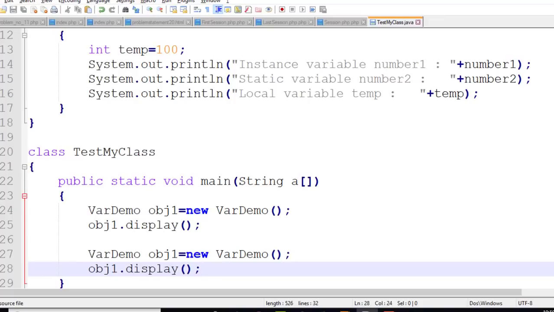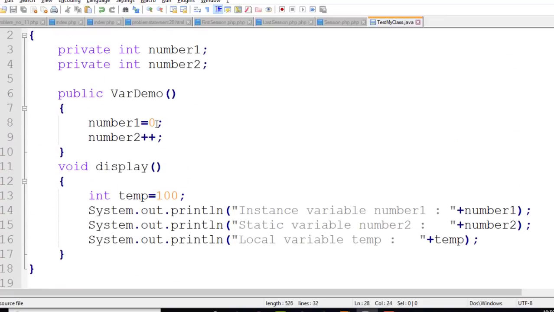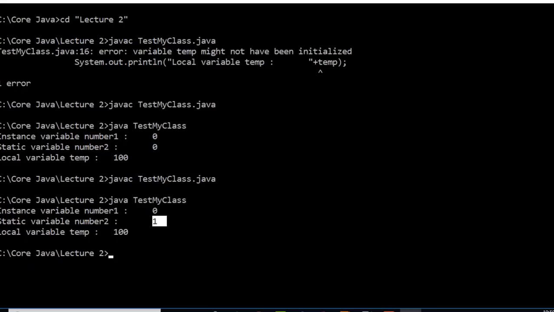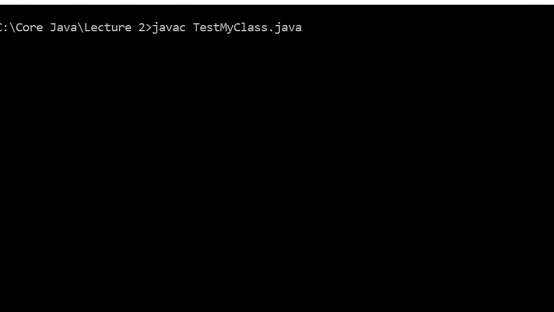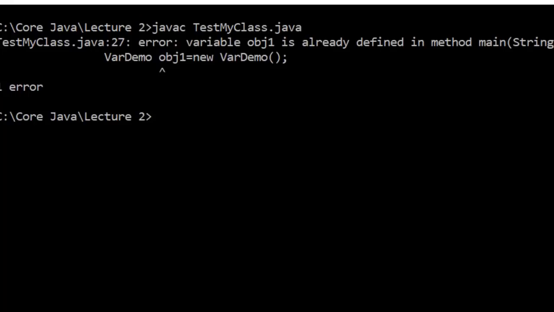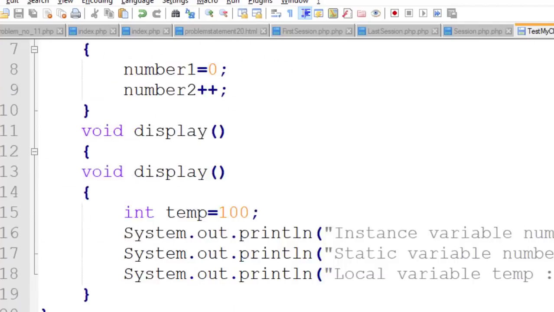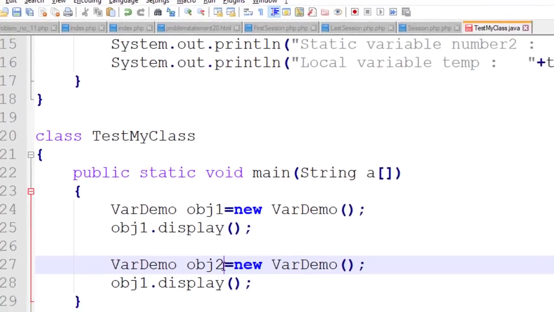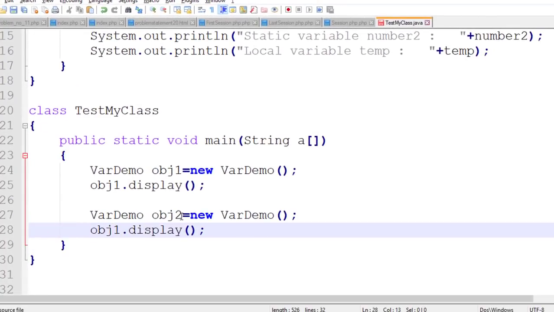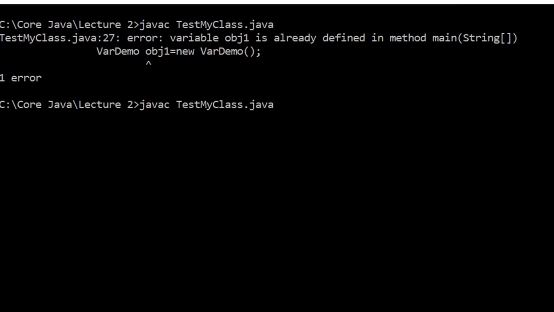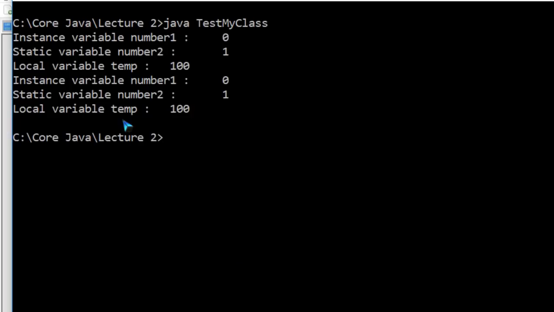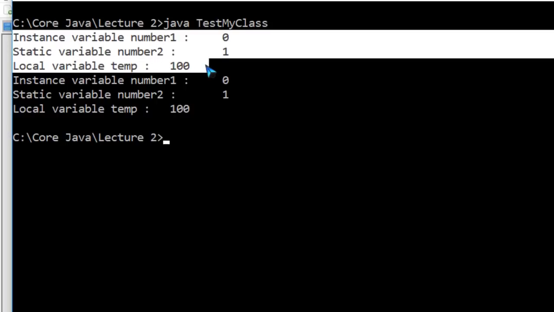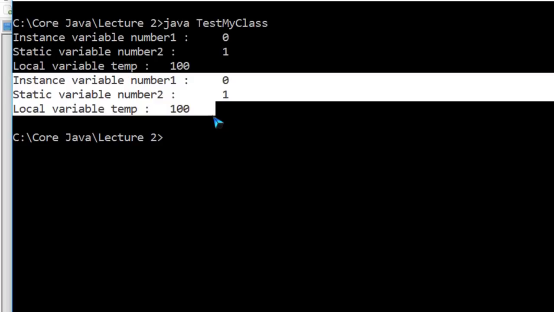Okay, and now first check the output for this. Sorry, typing mistake. Object 2. Okay, so it is compiled successfully. I will execute now. Now check the output, same thing, 0 100 0 100, but here we are not getting a difference between static and instance variable.